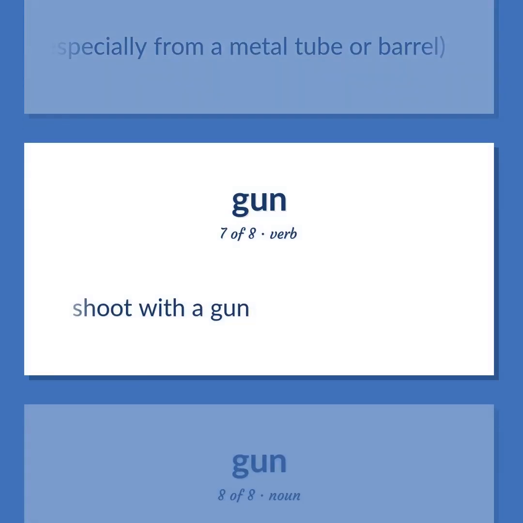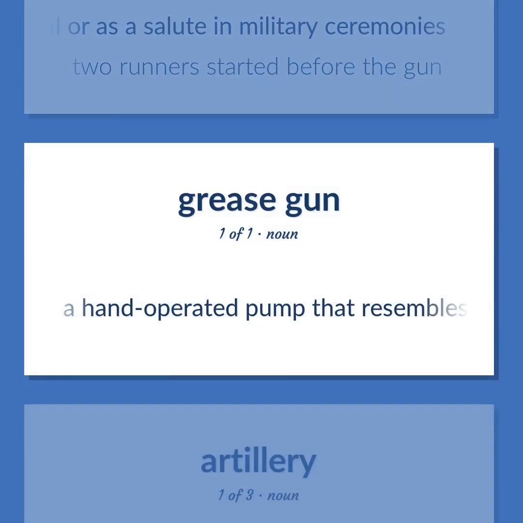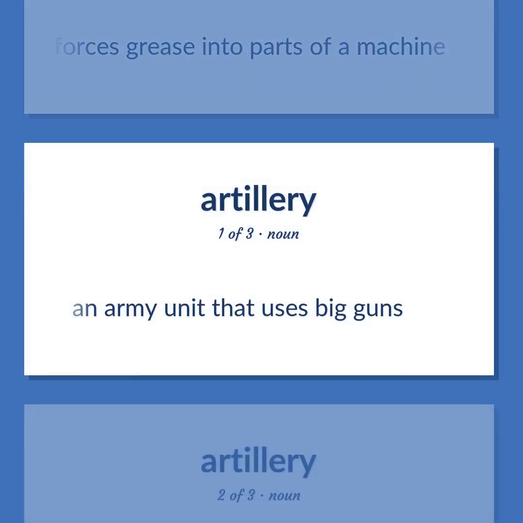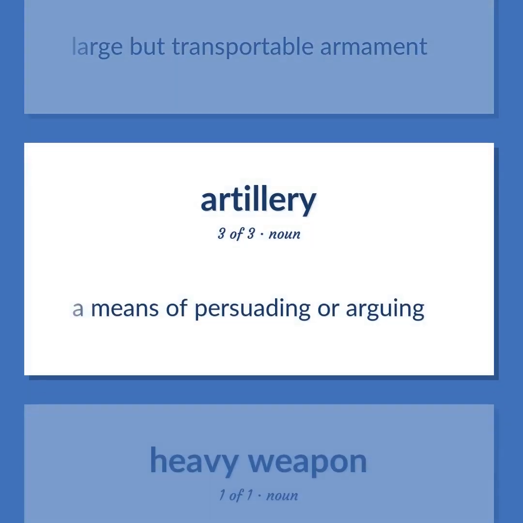Shoot with a gun. The discharge of a firearm as signal or as a salute in military ceremonies. Two runners started before the gun. A hand-operated pump that resembles a pistol forces grease into parts of a machine. An army unit that uses big guns. Large but transportable armament. A means of persuading or arguing.